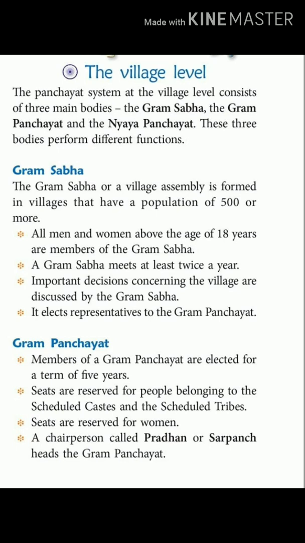Second point is a Gram Sabha meets at least twice a year. That means in a year they have to meet minimum 2 times. Okay, it can be more than that, but minimum 2 times they must have a meeting. The third is important decisions concerning the village are discussed by the Gram Sabha. So what is the function here? What happens in the Gram Sabha? The decisions regarding the village are discussed. Next it says it elects representatives to the Gram Panchayat. Now the Gram Sabha has a main role to elect the representatives for the Gram Panchayat.